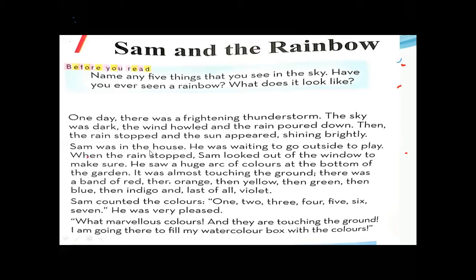Sam was in the house. He was waiting to go outside to play. When the rain stopped, Sam looked out of the window to make sure. He saw a huge arc of colors at the bottom of the garden. It was almost touching the ground. There was a band of red, then orange, then yellow, then green, then blue, then indigo, and last of all violet.